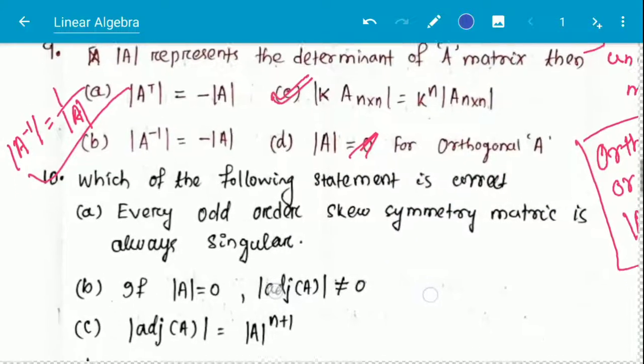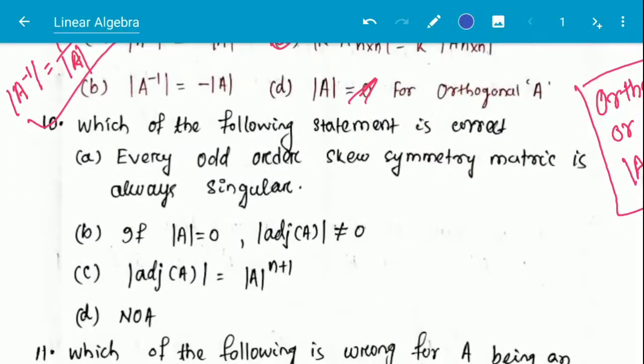Next question, which of the following statements is correct? Option A, every odd order skew symmetric matrix is always singular. Option B, if A mod is equal to 0, adjoint of A mod is not equal to 0. Option C, adjoint of A whole mod is equal to A to the power n plus 1, and none of the above.